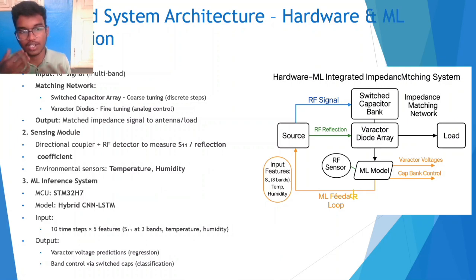So this sensing module checks the values and gives them to the ML model, and then the ML model predicts and changes the varactor diodes and capacitor modules. This goes like a feedback loop which gets updated in very few milliseconds, and this is one of the fastest proposed systems which we know of by the comparisons. So the five features are the three reflection coefficients for the three bands, temperature, and humidity, for which we have generated a synthetic data set, which I'll talk about in the next slide.